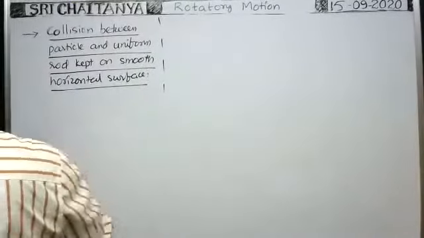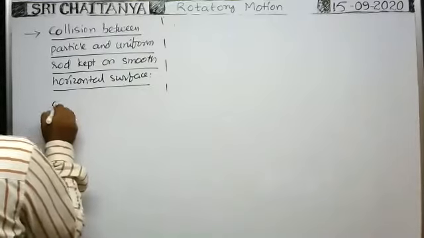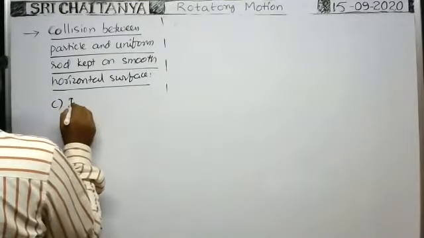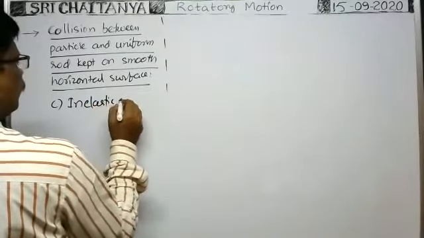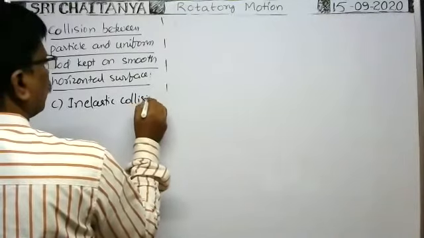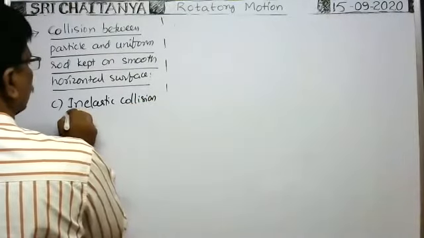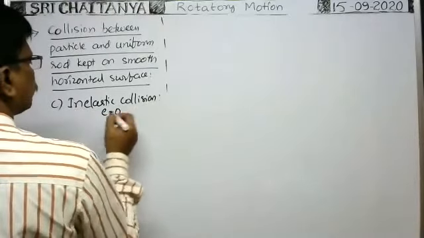Okay, so you see, next C. When an inelastic collision takes place between the particle and the rod, for an inelastic collision e is equal to 0, no?